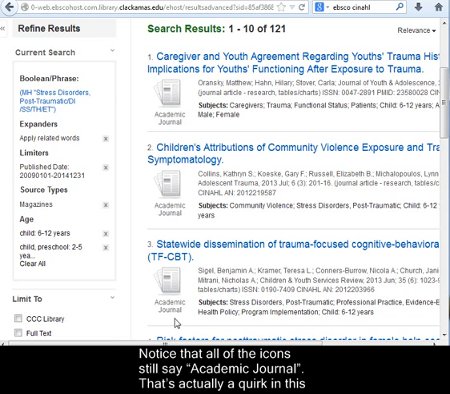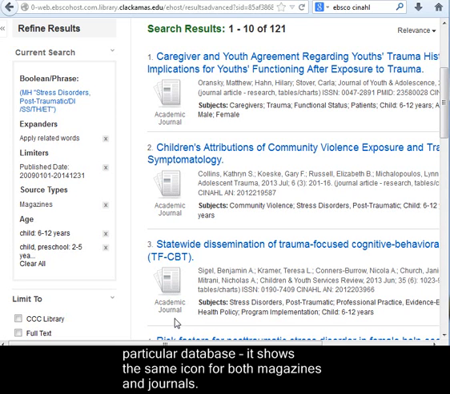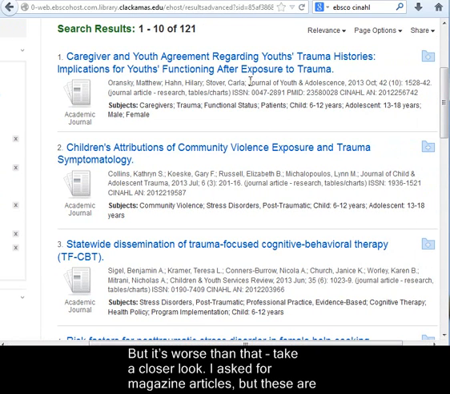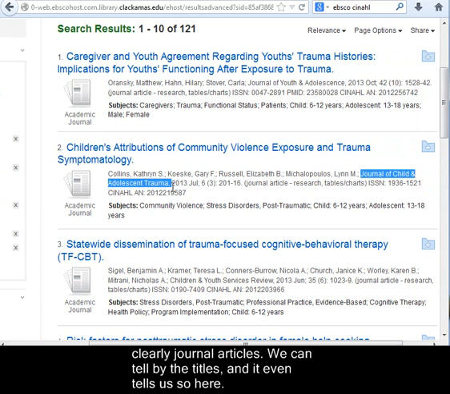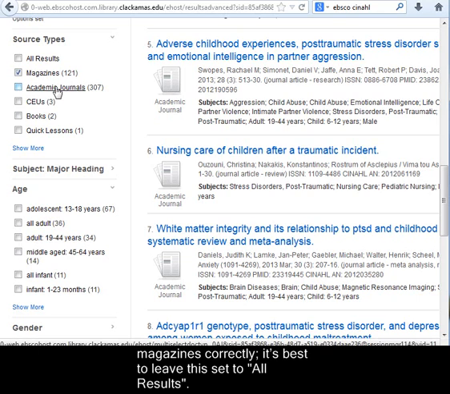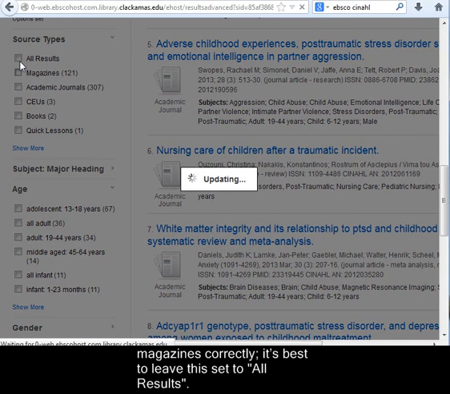That's actually a quirk in this particular database. It shows the same icon for both magazines and journals. But it's worse than that. Take a closer look. I asked for magazine articles, but these are clearly journal articles. We can tell by the titles, and it even tells us so here. So the moral of that story is that you can't trust these links to separate journals and magazines correctly. It's best to leave this set to all results.